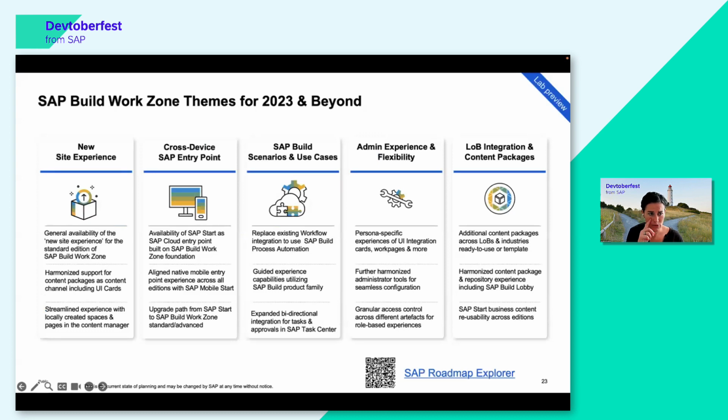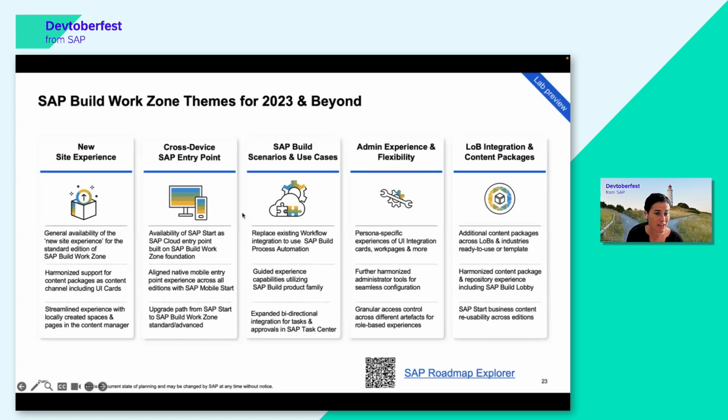So the WorkZone themes for 2023 are that we're looking again into user experience. You can see this is really something that is on top of our mind. We're working on this harmonization of support and also including UI cards. It's also supposed to be our cross-device SAP entry point.